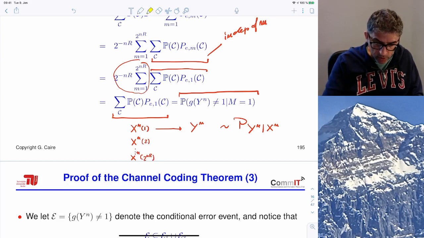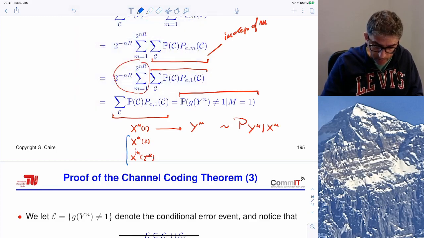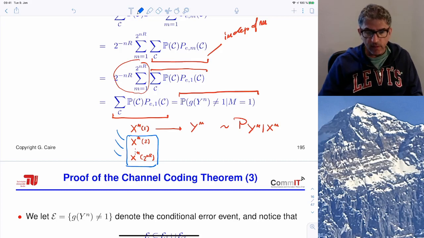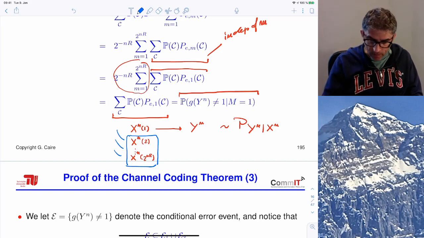Those code words, let me circle them in blue, those other code words are independent of x1, and therefore they are independent of y, because those are independently generated other rows of this random table. So we have here that x1 and y have the joint probability distribution.